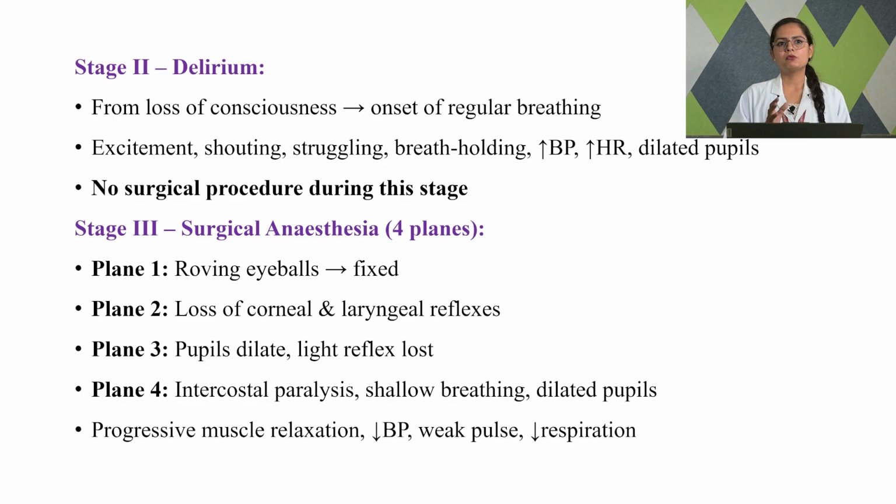There will be loss of corneal reflexes, and the laryngeal reflexes will also be lost. Pupils will be dilated, light reflexes will be lost. In the fourth plane, there will be intercostal paralysis, and shallow breathing and dilated pupils will be seen. This is what exactly happens when the person is under complete anesthesia. Now the patient is suitable for performing the surgical procedures.